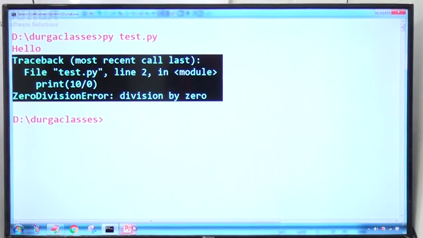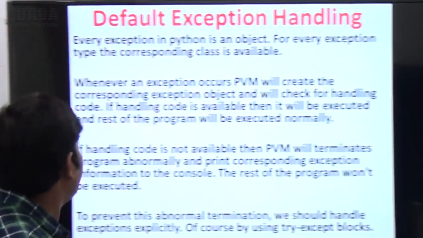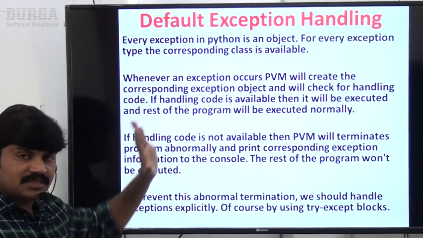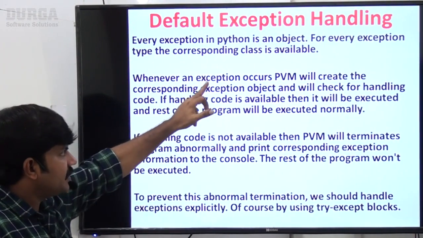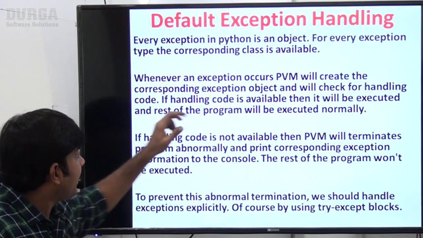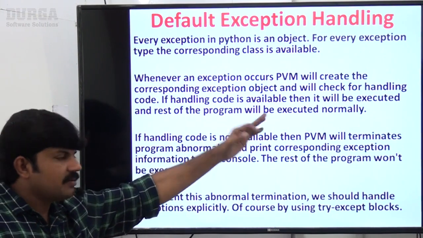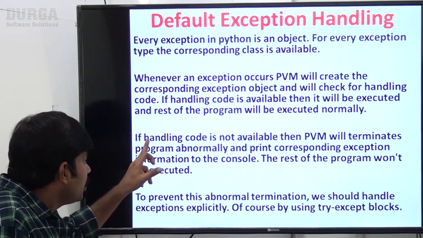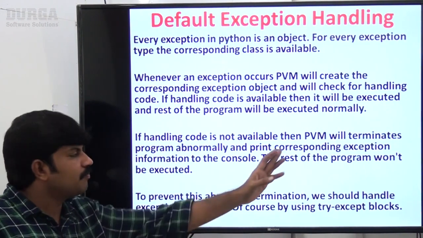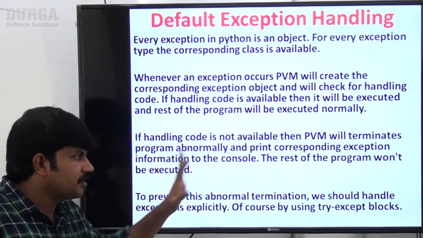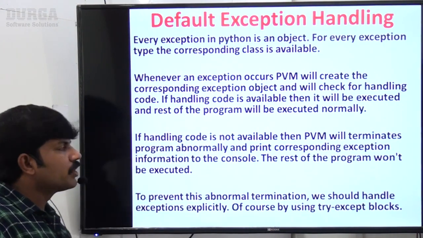Just have a look at this theory. Default exception handling in Python: every exception in Python is an object. For every exception type, the corresponding class is available. Whenever an exception occurs, PVM will create the corresponding exception object and check for handling code. If handling code is available, it will be executed and the rest of the program will be executed normally. If handling code is not available, PVM will terminate the program abnormally and print the corresponding exception information to the console. Rest of the program won't be executed.